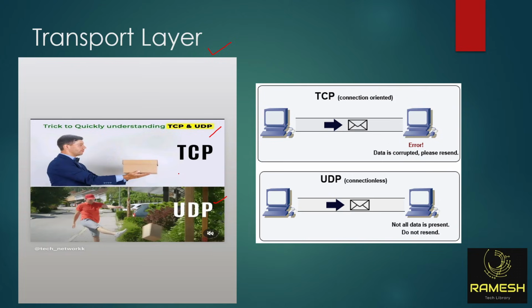Okay. How to transport? You have one layer called transport layer. Very important. Here you have two protocols. One is TCP and UDP. TCP is connection oriented. What do you mean by connection oriented? You will understand this meaning in the class of DNS. After 4 5 days, I'll explain it. Now, the entire internet is working based on TCP. If there is no TCP, there is no internet. Okay. So TCP is very reliable.